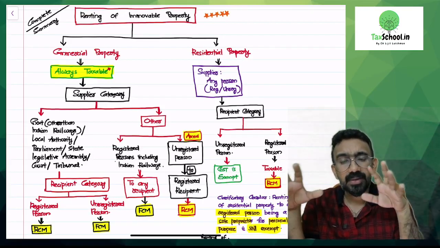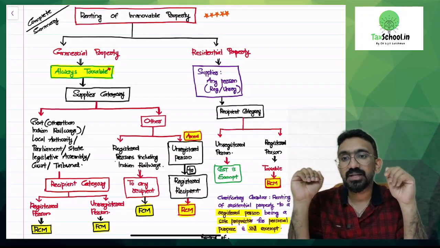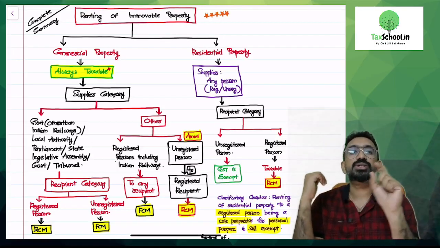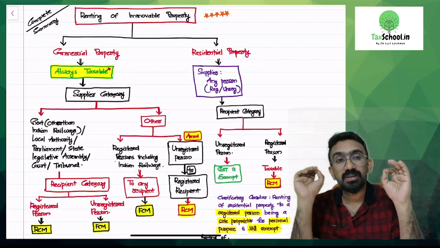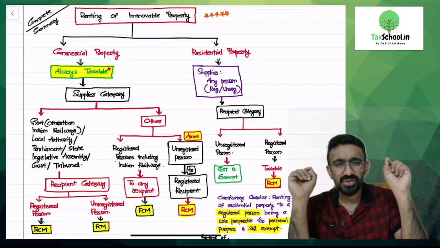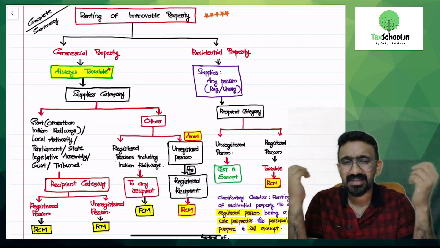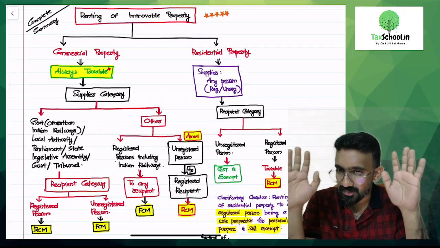So for the purpose of this understanding, I have classified the property into commercial and residential. And if the property is a commercial property, the next point that you should remember for your exam is it is always taxable. So if the question talks about a commercial building rented by Mr. Raju to somebody, you should understand it will be taxable. I have written an asterisk mark. There's only one very specific case where it will not become taxable, which is very unlikely to happen. So a commercial property would be always taxable.